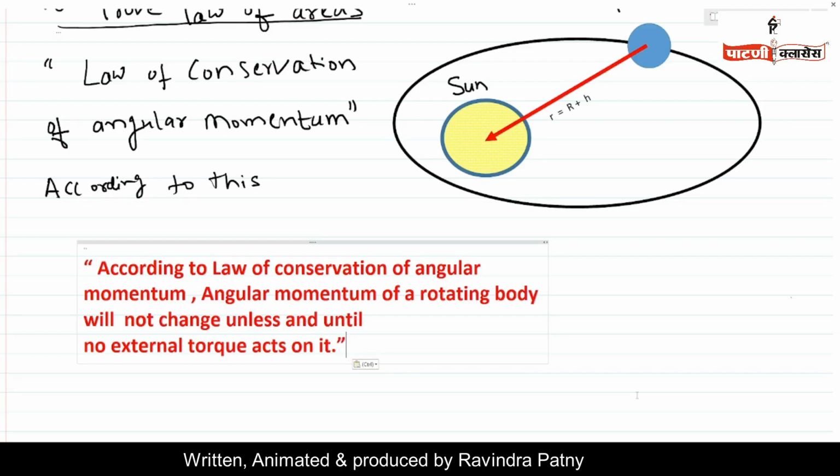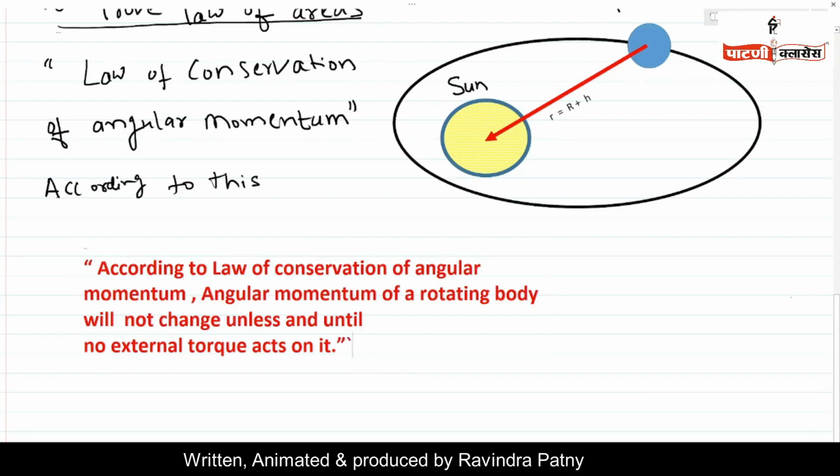The centripetal force is balanced by the gravitational force, and because of this, the planet is rotating around the Sun in an elliptical orbit. So the total angular momentum of the rotating planet will not change because no external force or external torque is acting on the planet. This is nothing but the law of conservation of angular momentum.